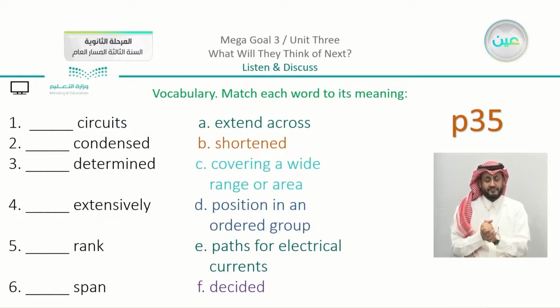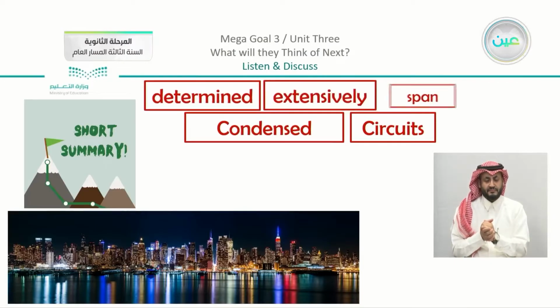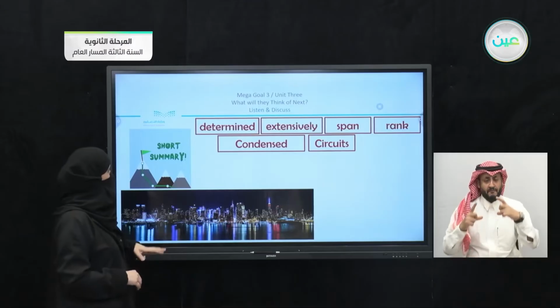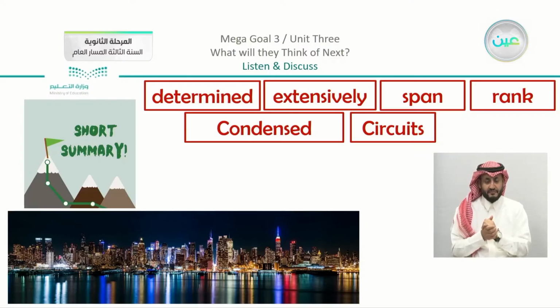We do have our 6 words, which are circuits, condensed, determined, extensively, rank, and span. Now we explained them. Just to revise, what are the words that we have here? You can see that we have the 6 words. You can just match here. Now I have the pictures. If you recall, I explained them in the lesson before, and I'm going to add a hint for you, a synonym or an antonym or something just to give you the idea, and you are going to match between the pictures and the words.